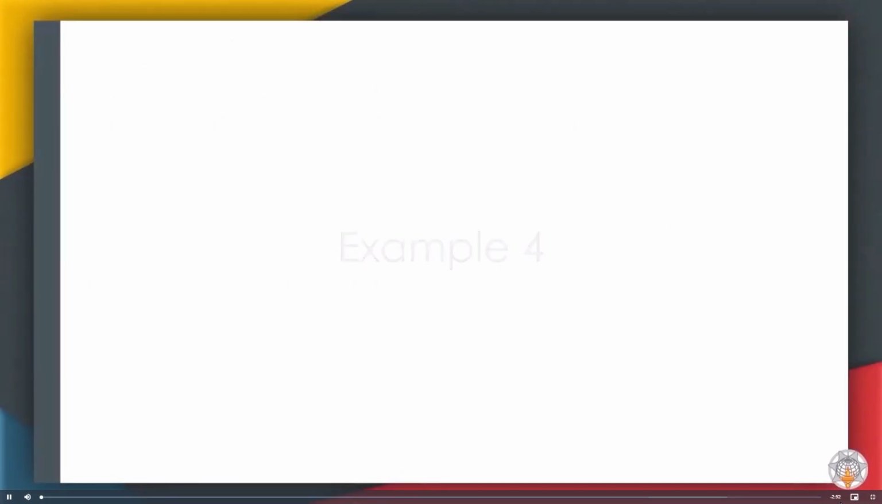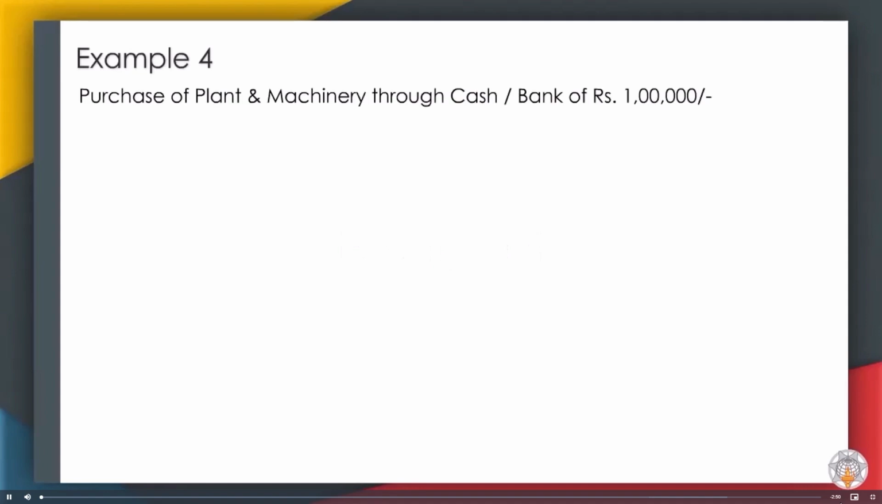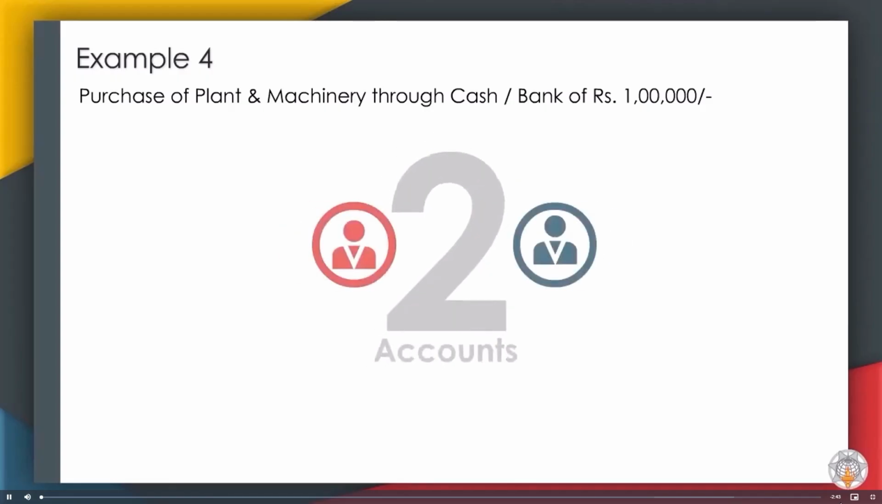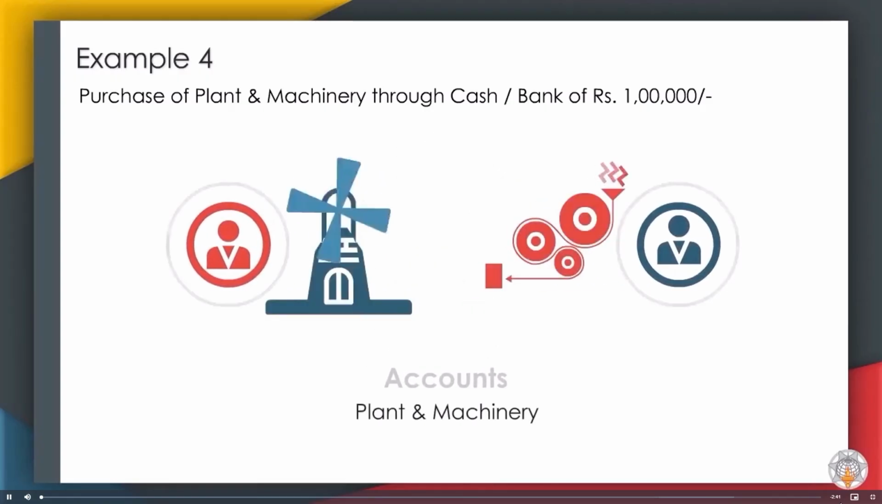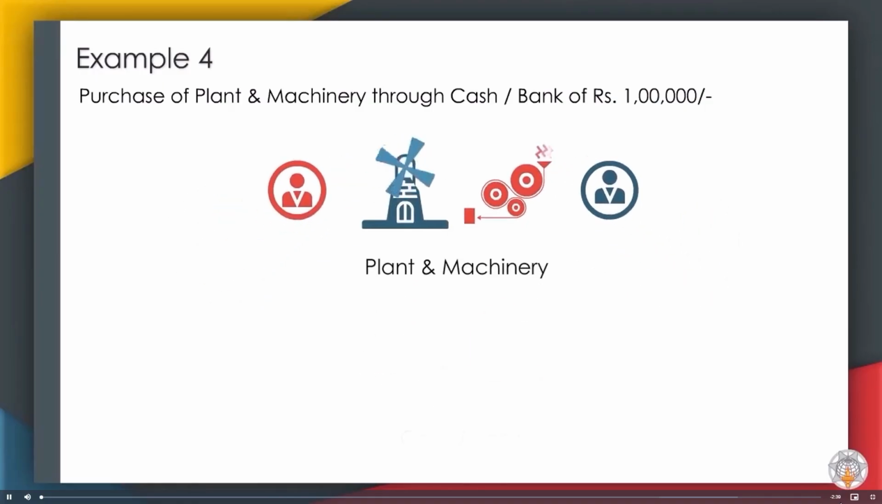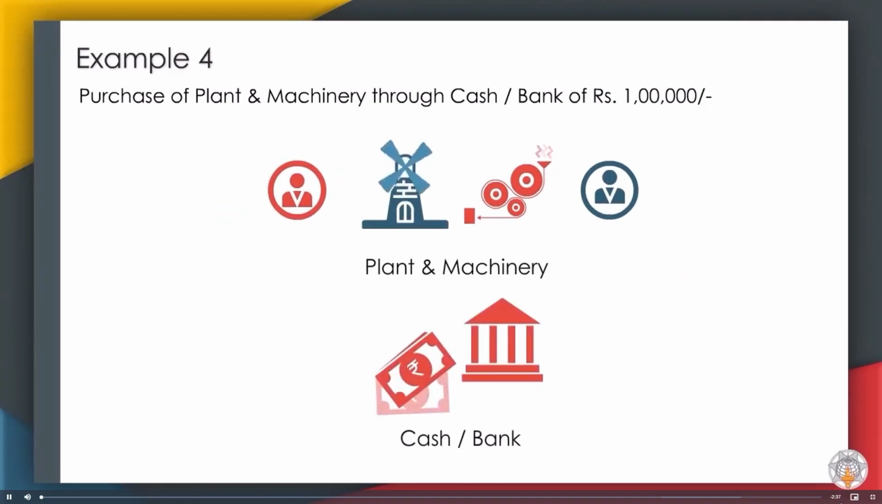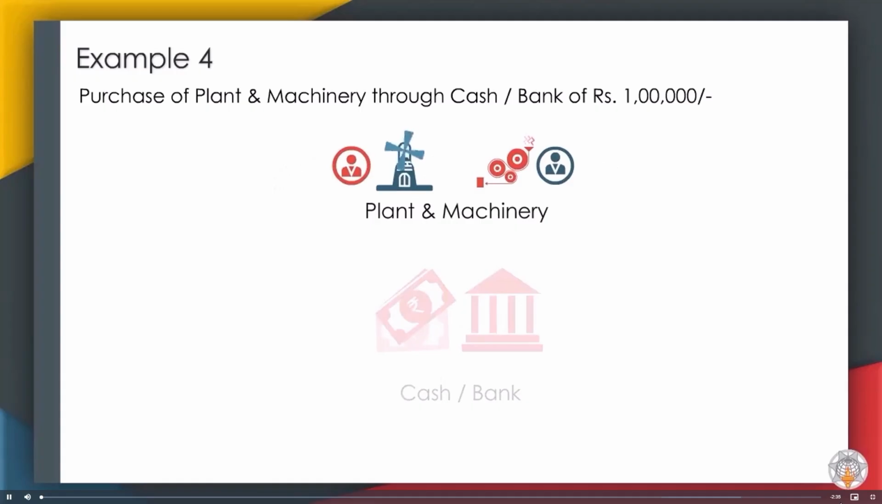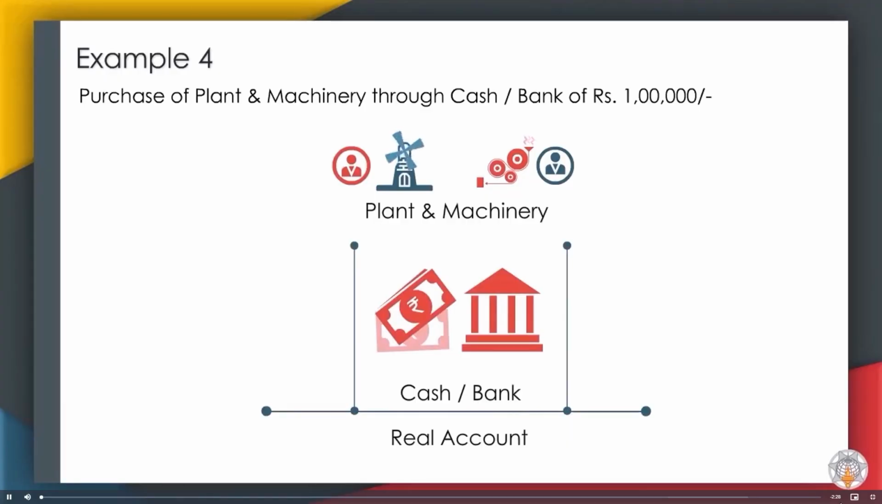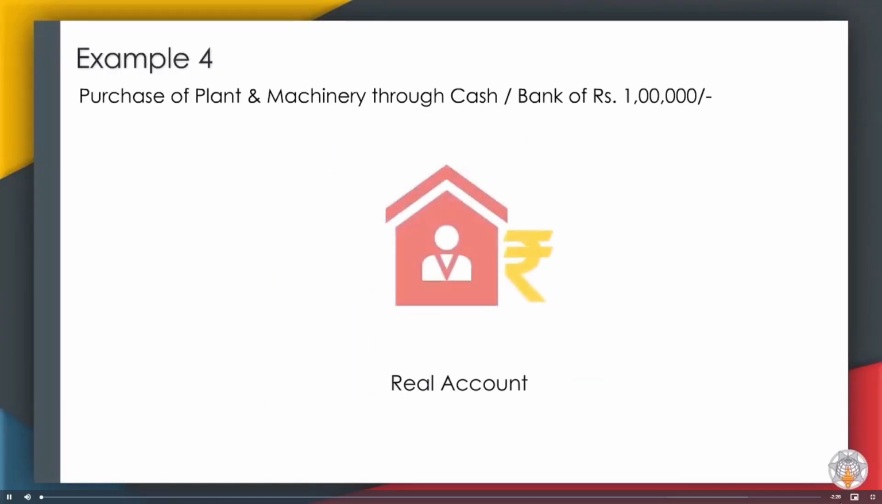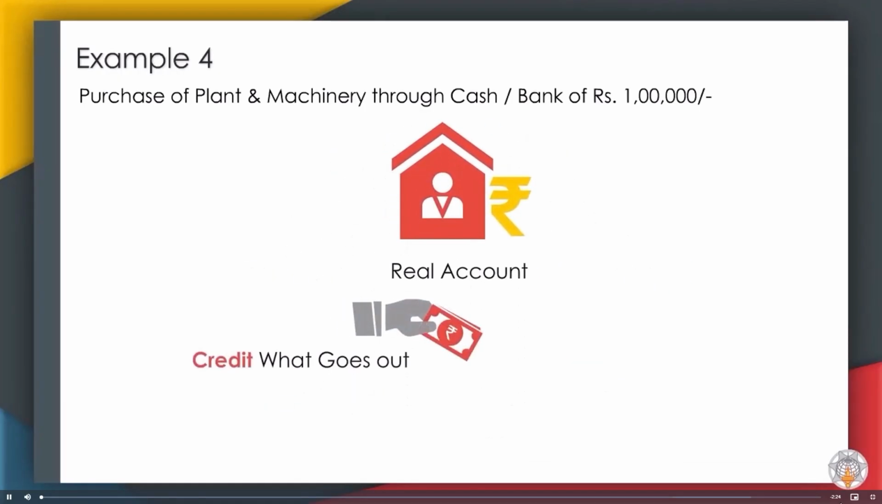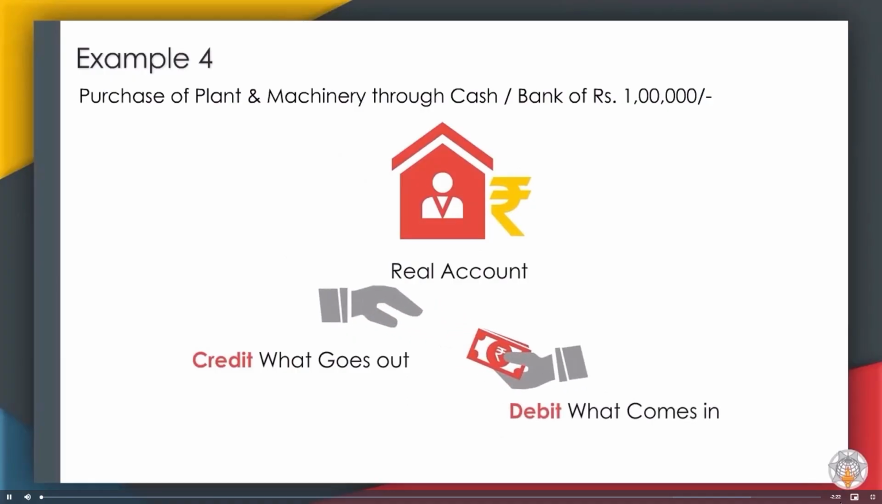Example 4. Purchase of plant and machinery through cash or bank of rupees 1 lakh. Two accounts which are affected are plant and machinery account and bank or cash account. Plant and machinery is our property, that is, it is a real account. Similarly, cash or bank is also a real account. As per real account rule, credit what goes out, debit what comes in.